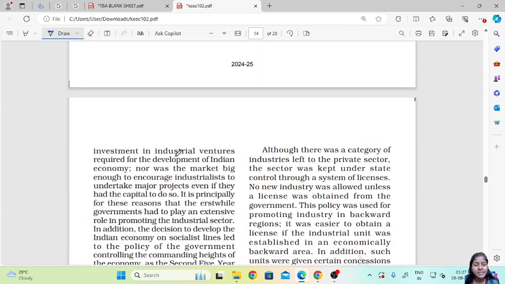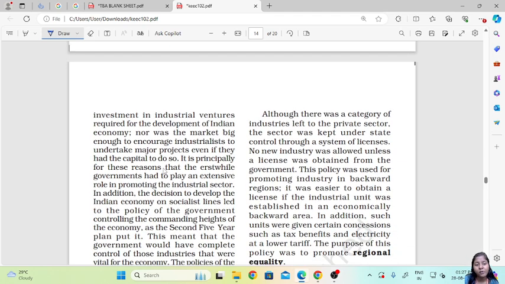Since if India needs to develop, investment in industrial ventures was very important. Okay, so it is principally for these reasons that the erstwhile government had to play an extensive role in promoting the industrial sector.